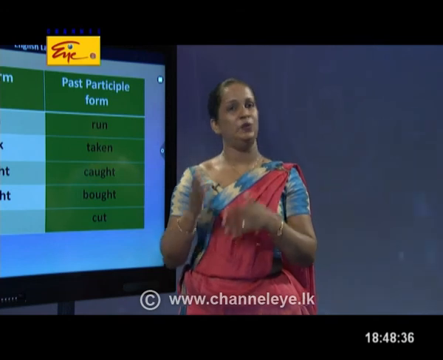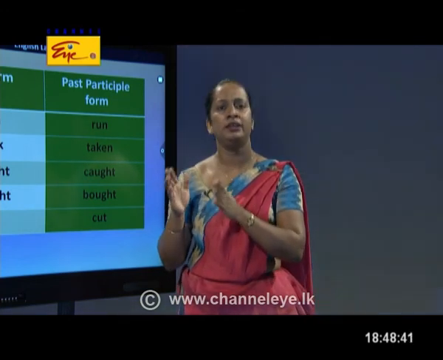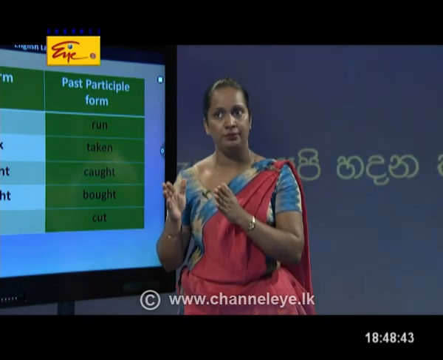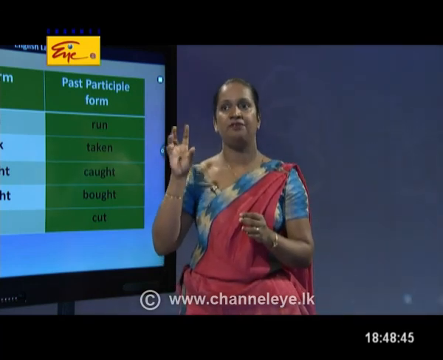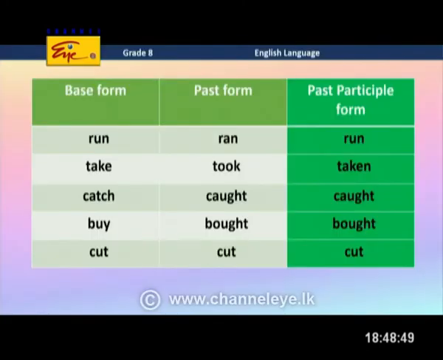Okay, children. So, like this, you also can practice it, right? So, our focus is on the 3rd column. Look at the 3rd column because this is the form that we use in the passive voice, right? Remember, we are not using any other forms, not the base form, not the past form, but the past participle form.